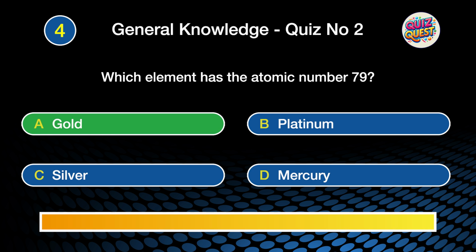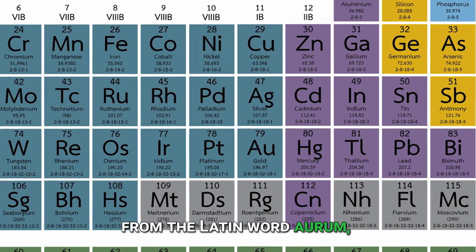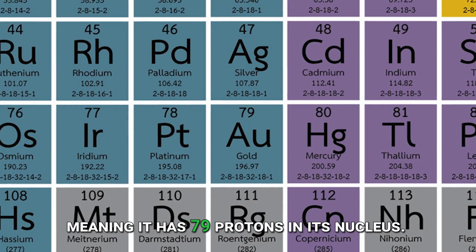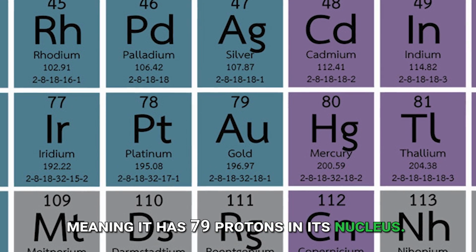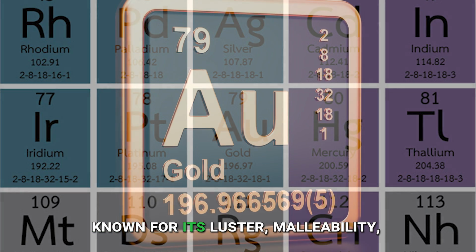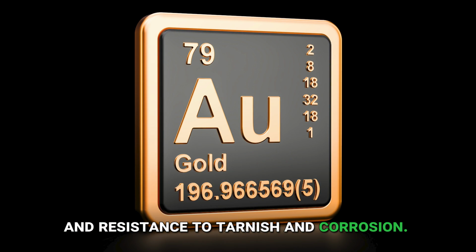The correct answer is A. Gold. Gold, represented by the symbol Au from the Latin word aurum, has the atomic number 79, meaning it has 79 protons in its nucleus. Gold is a highly valued precious metal known for its luster, malleability, and resistance to tarnish and corrosion.